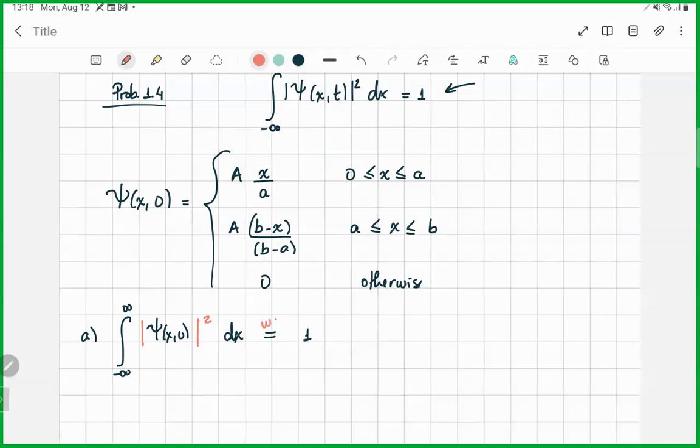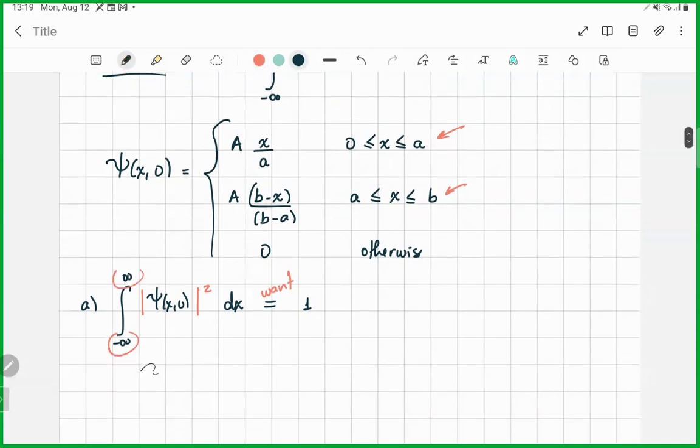All right, so let's write it down. Everywhere it's 0 except in this region, so this whole integral from minus infinity to infinity shrinks. Now we only care about the integral between 0 and a. In this part, we have the absolute value squared of A, x squared over a squared. Since A can be complex, I'm using the absolute value.